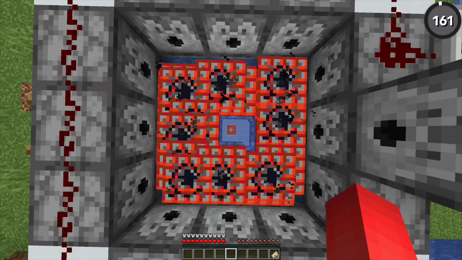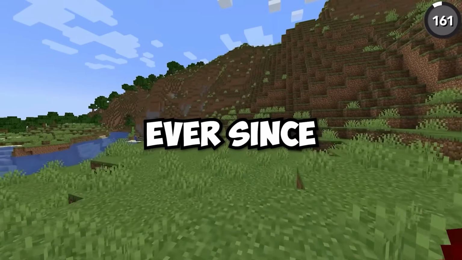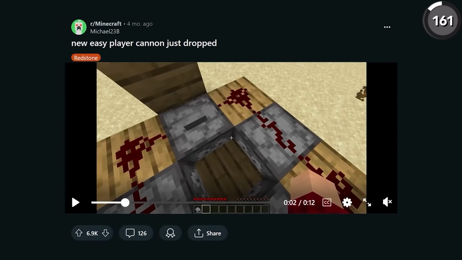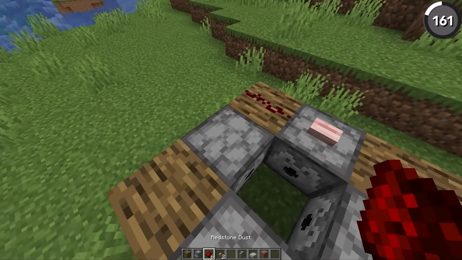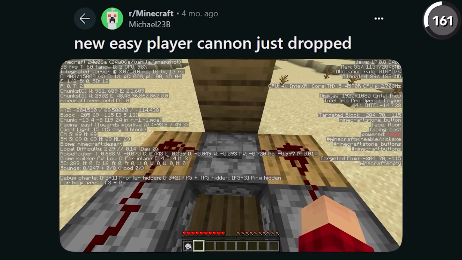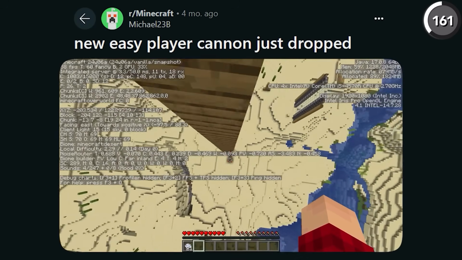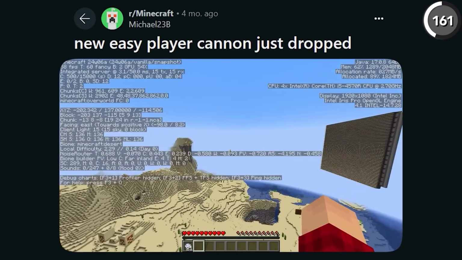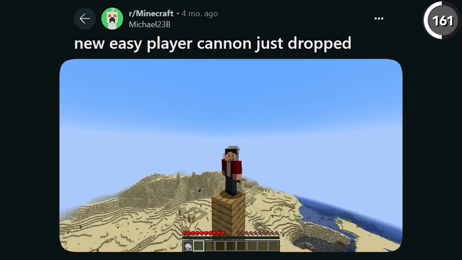In the past, we used to use TNT for our player cannons, but ever since 1.21, we're now able to follow after Michael23B's design and make one of the easiest player cannons using wind charges. As we can see in this example, in almost no time, they travel nearly 60 blocks just to land perfectly at the top and take no fall damage from it.